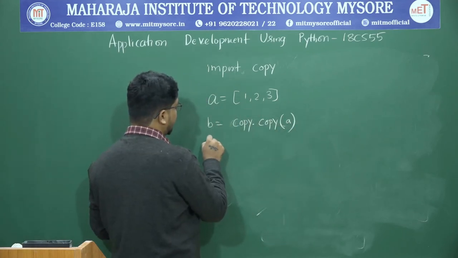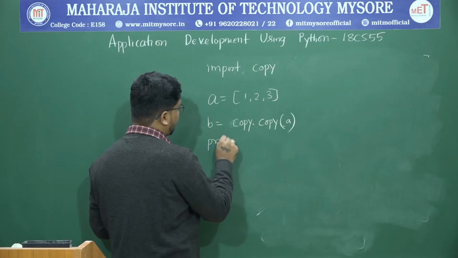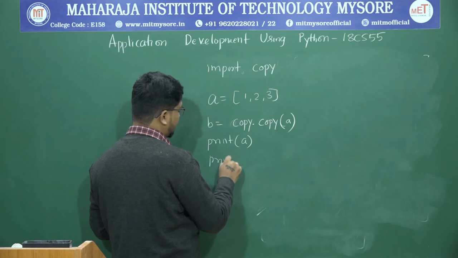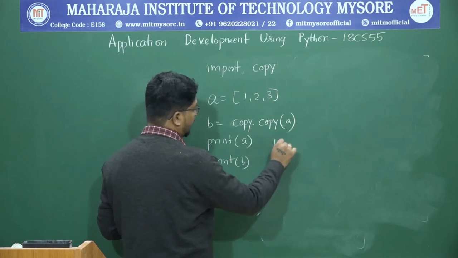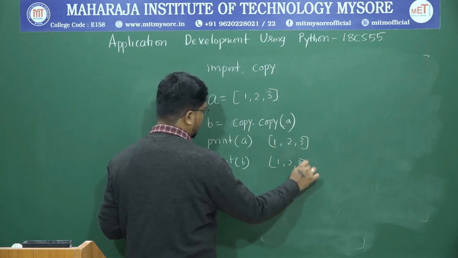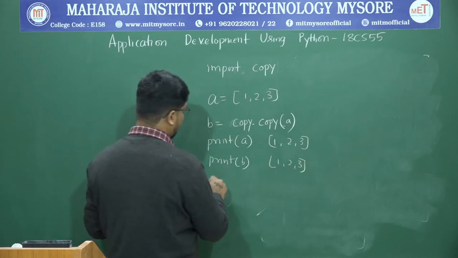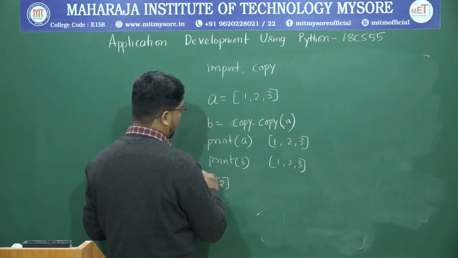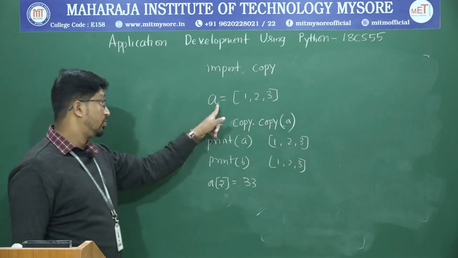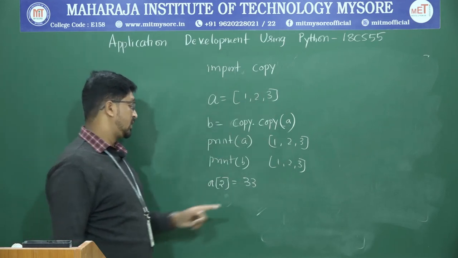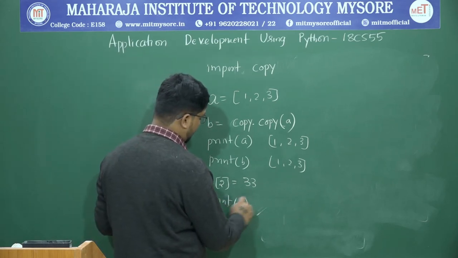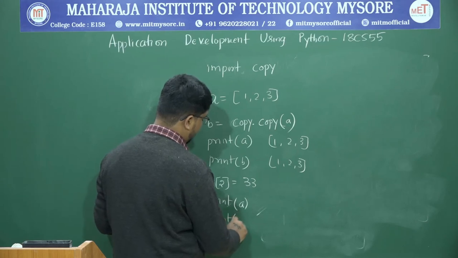Now if you print a, you will get the same answer. Print b, because both are the same, the data is the same, 1, 2, 3. Now let us make some changes to a. Let us say I want to make a of 2 as 33. Now a of 2 is, 0, 1, 2, index 2 is 33. Now let us check whether they have changed: print of a, print of b.